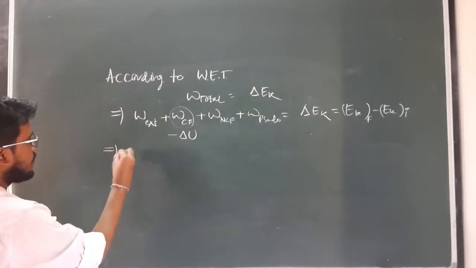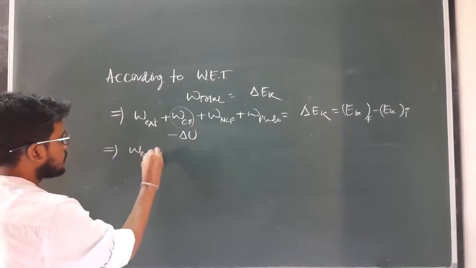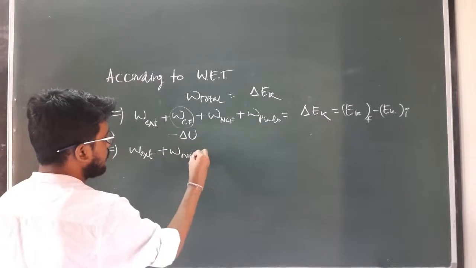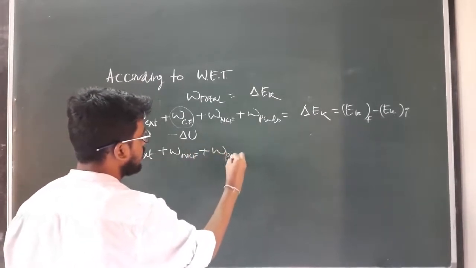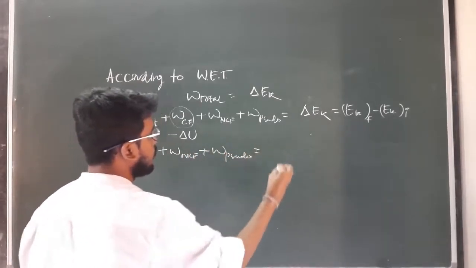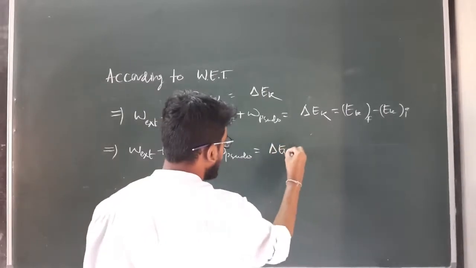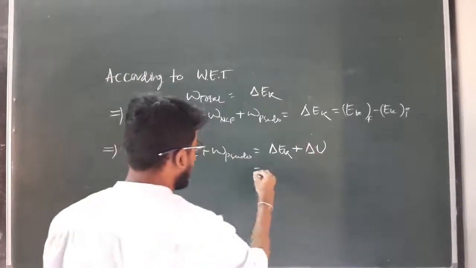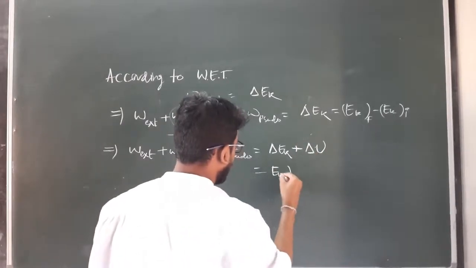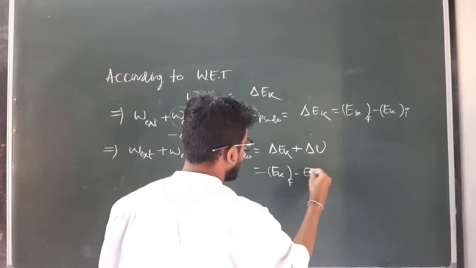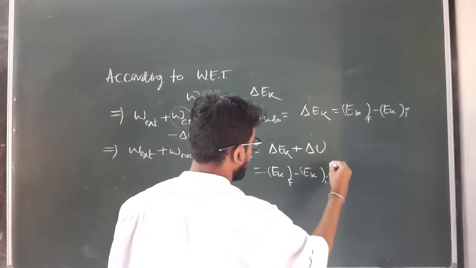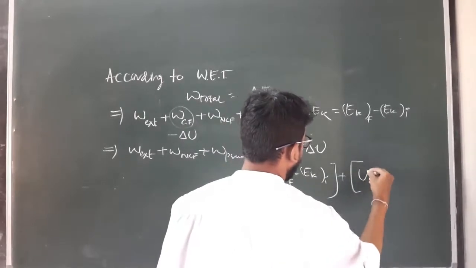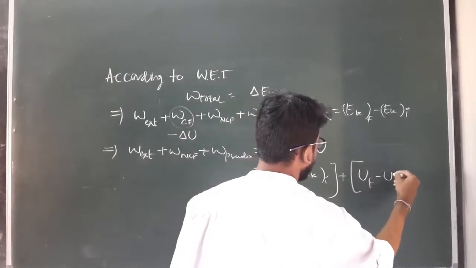So we can write work done by external force plus work done by non-conservative force plus work done by any pseudo force equal to delta Ek plus delta U, or this can be written as Ek final minus Ek initial plus U final minus U initial.